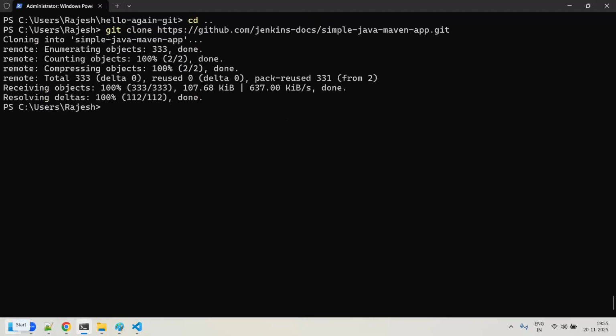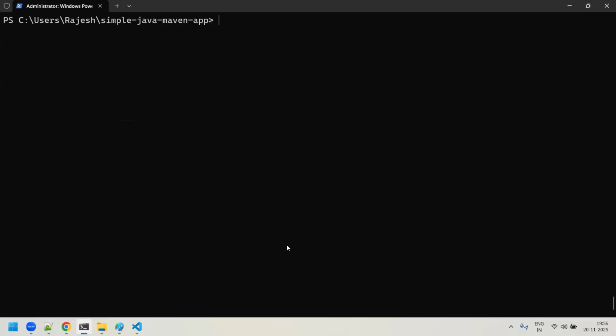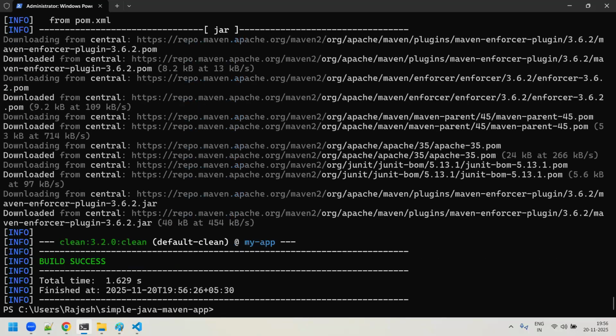So you are cloning this application. Once you clone the application, you will get one folder by name simple Java Maven app. If you do a cd to simple Java Maven app and I say dir, can you see the whole source code of it, everything, whatever you have here, right? The same thing here. Now when you want to build that application, I'll just use the mvn command. I think mvn is already there in my install. Let me check if I have it or not. Yeah, mvn clean is there. Let me check. Yeah, mvn clean is doing something. I'll just say mvn package.